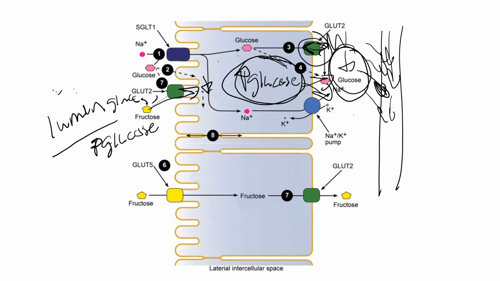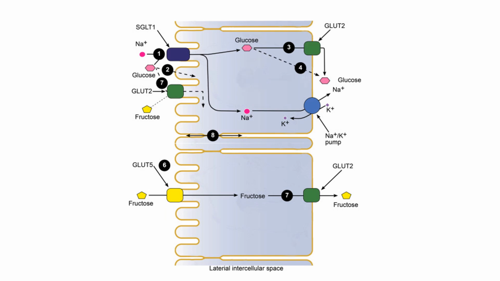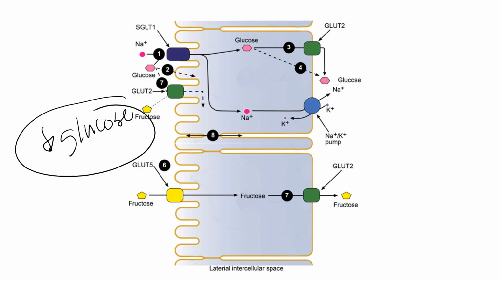So we can do it again through facilitated diffusion using GLUT or GLUT2 proteins. We are eventually going to run into a problem here, though, because over time, once a lot of this glucose gets absorbed, eventually the glucose levels within the small intestines are going to be relatively low. And the glucose concentration inside of the epithelial cells is going to be relatively high. Again, this is going to begin to occur, especially at the end of absorption of glucose.